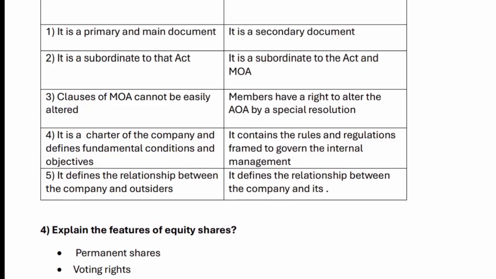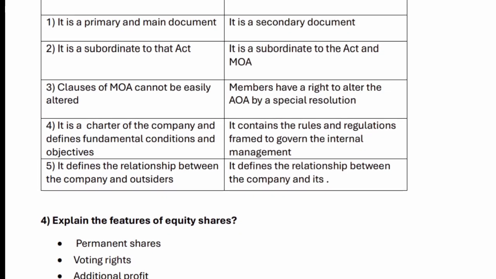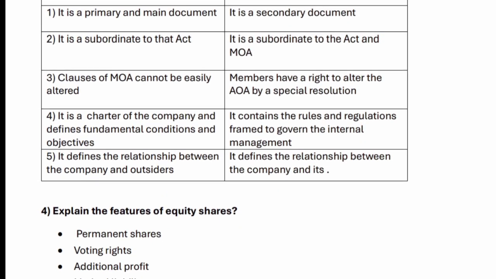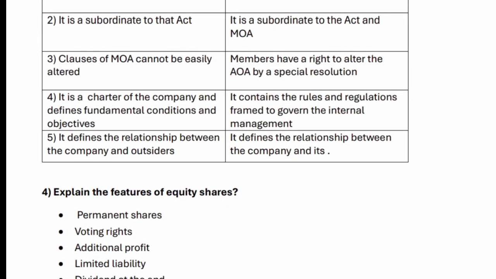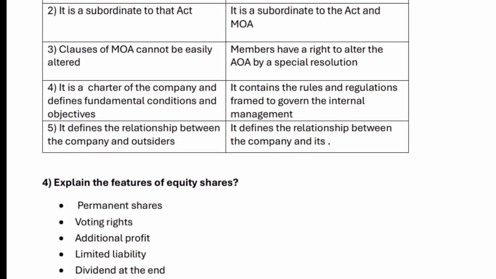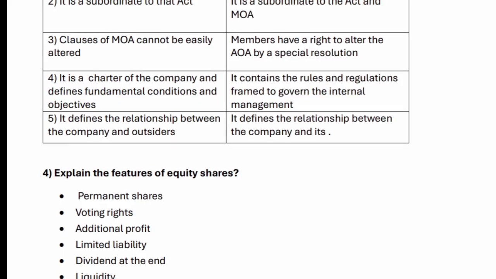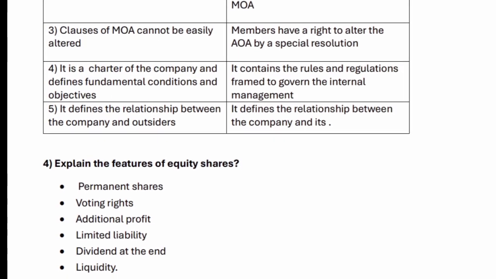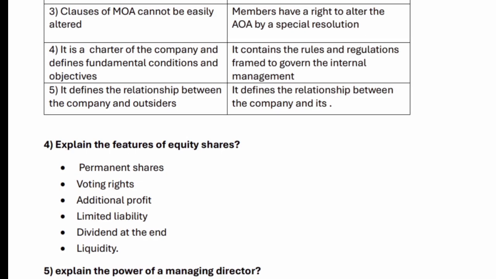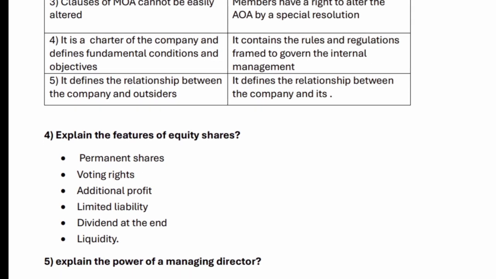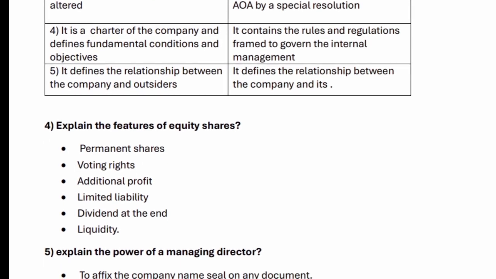3. Clauses of MOA cannot be easily altered. Members have a right to alter the AOA by a special resolution. 4. MOA is a charter of the company and defines fundamental conditions and objectives. AOA contains the rules and regulations framed to govern the internal management. 5. MOA defines the relationship between the company and outsiders. AOA defines the relationship between the company and its members.